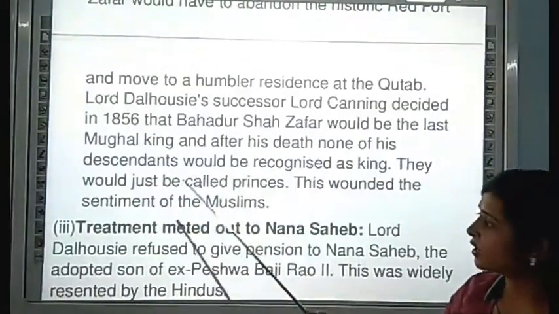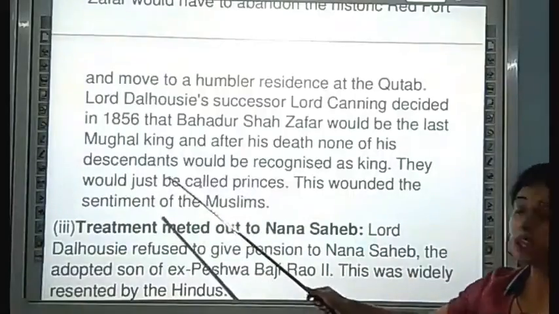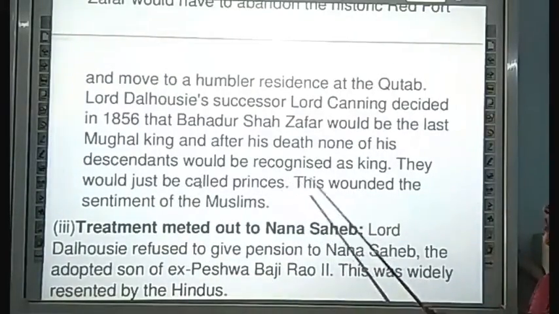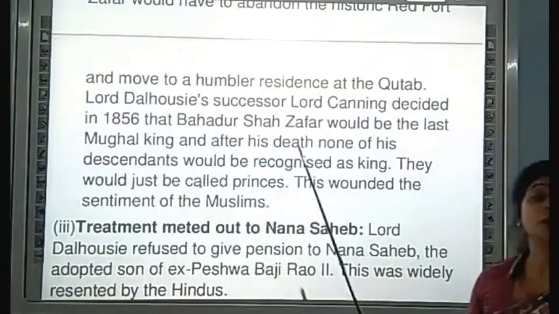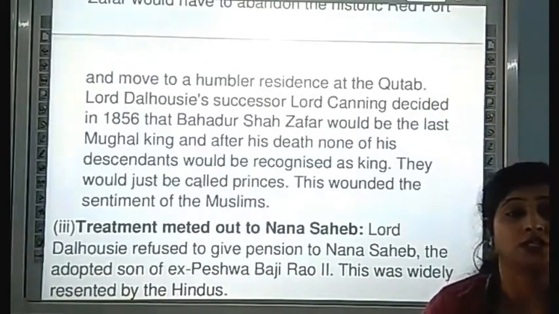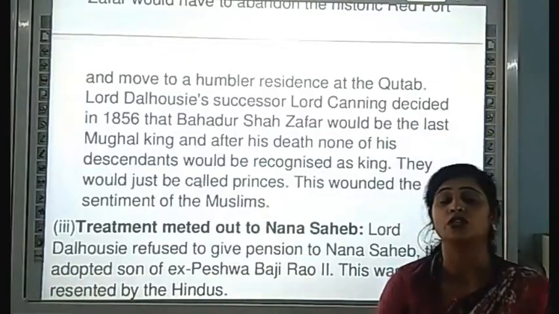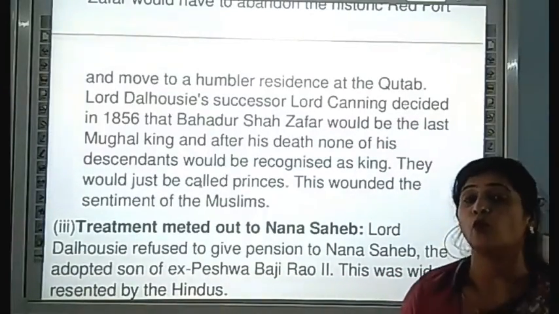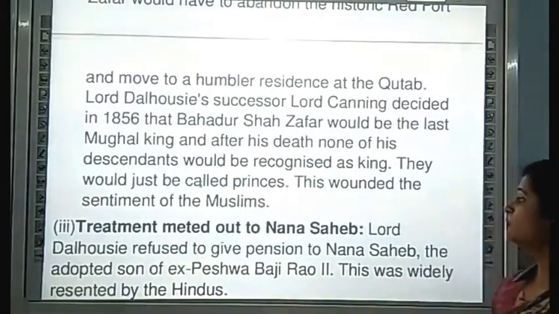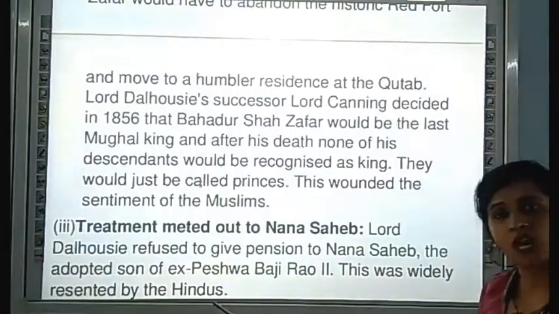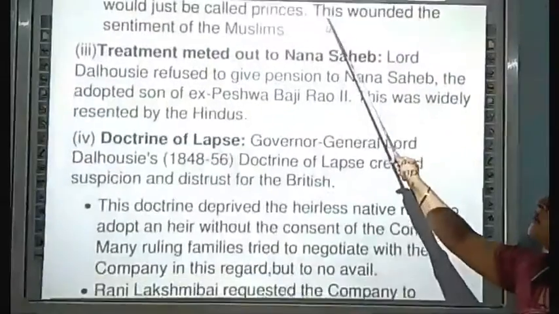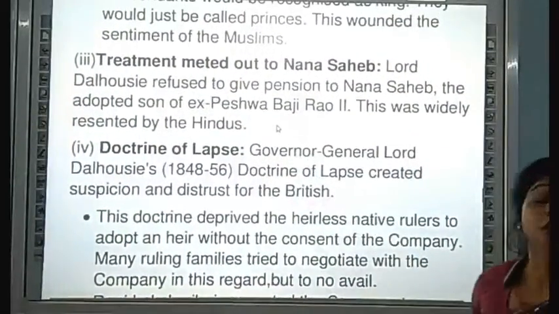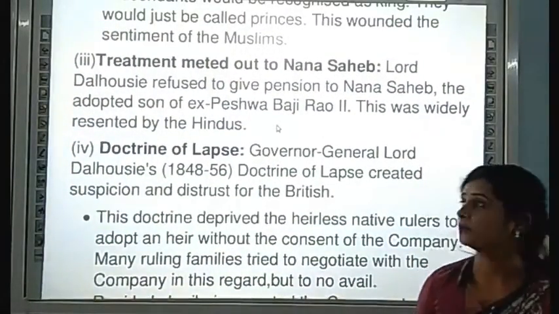The descendant of Bahadur Shah Zafar was not recognized as a king. He was recognized just as a prince, which means the son of Bahadur Shah Zafar was only a prince. He never became a king. Bahadur Shah Zafar was the last ruler of the Mughals. This hurt the sentiment of the Muslims, and by this act the Muslim sentiment was hurt.